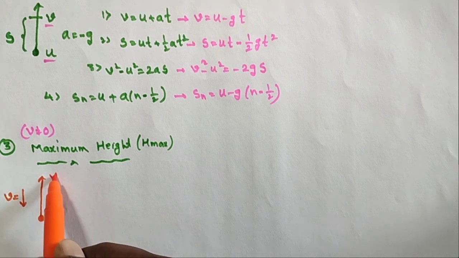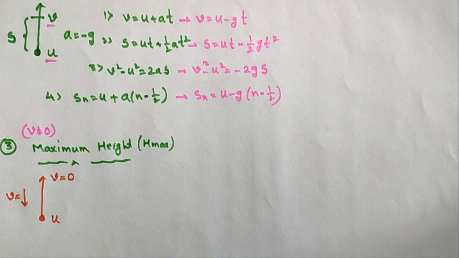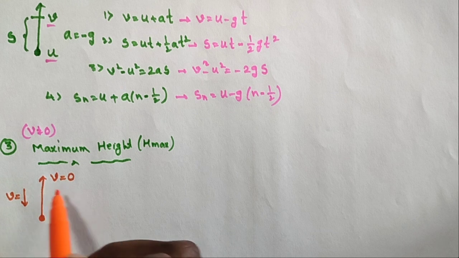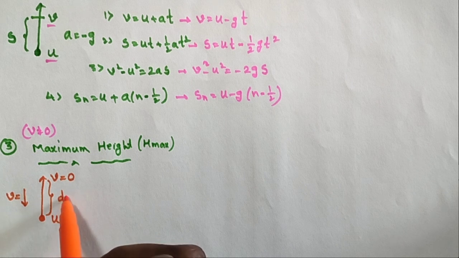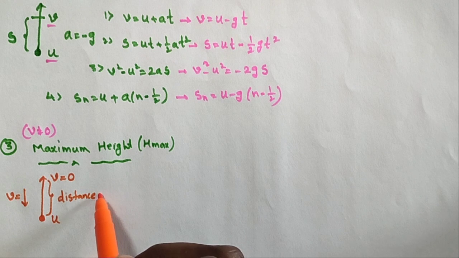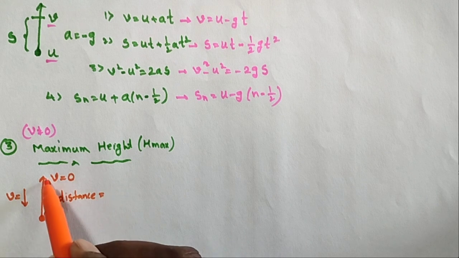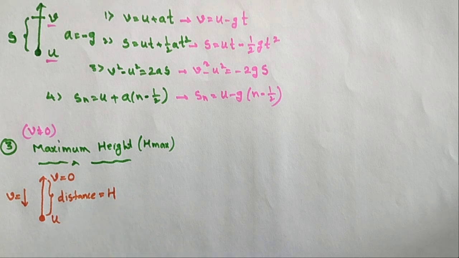At a particular distance the velocity will be 0. At the point where the velocity is 0, the distance traveled by the body is called the maximum height, capital H.